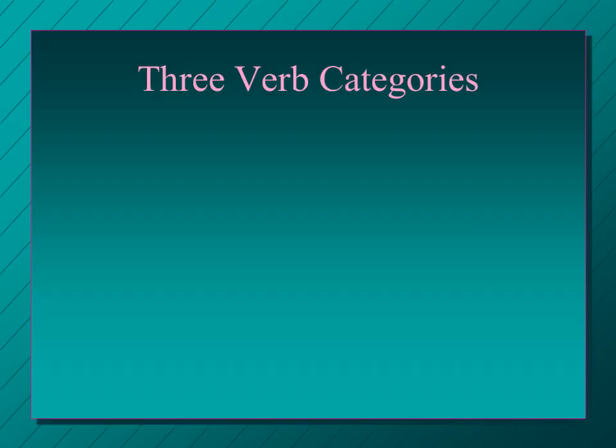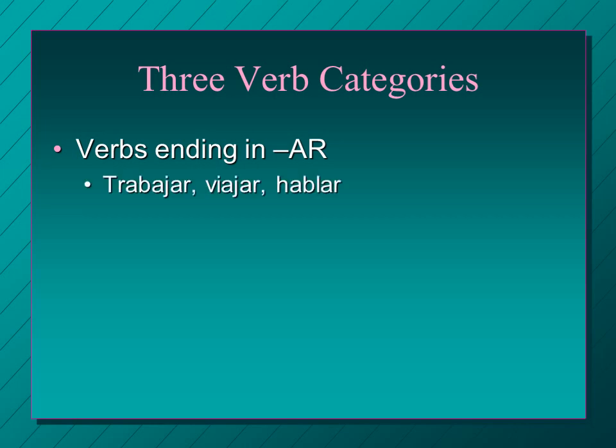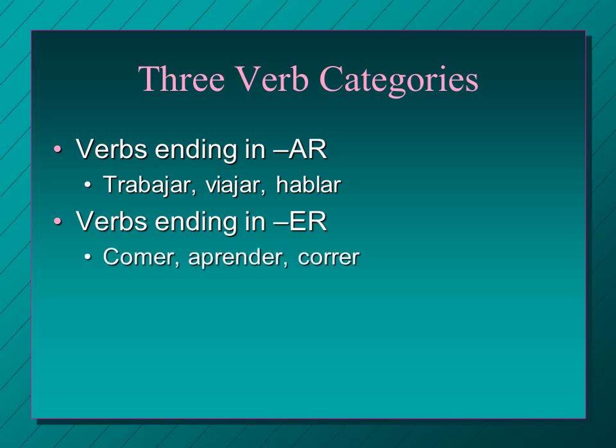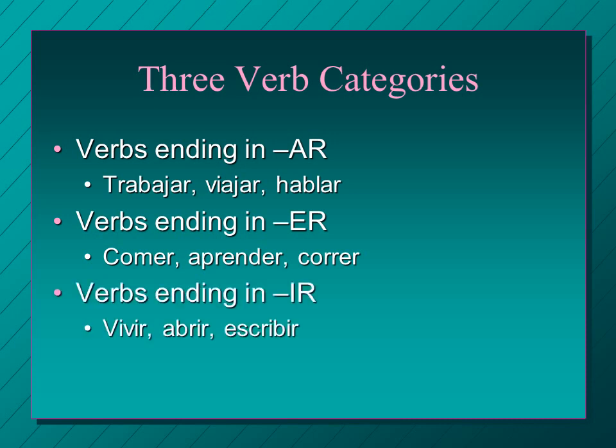All right, so there's three verb categories. There's the AR verbs, like trabajar, viajar, hablar. We've learned all those already. That's how we know how to conjugate AR verbs. There's also ER verbs. For example, comer, to eat, aprender, to learn, and correr, to run. Those are three common ER verbs. And then some IR verbs: vivir, to live, abrir, to open, and escribir, to write.